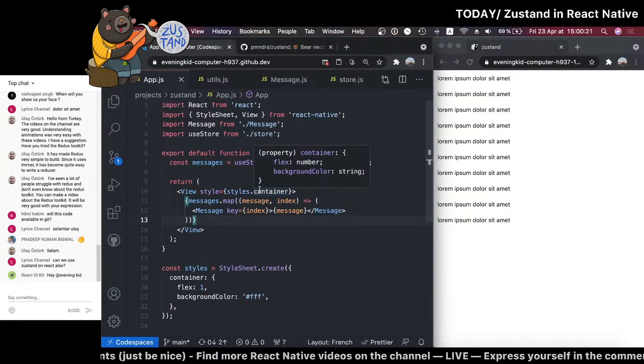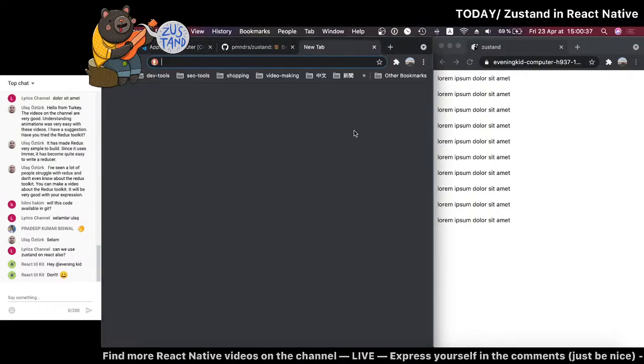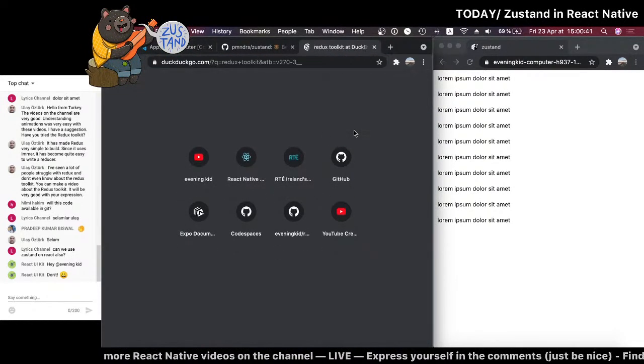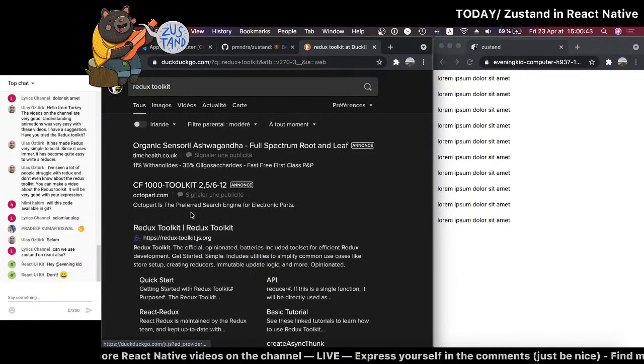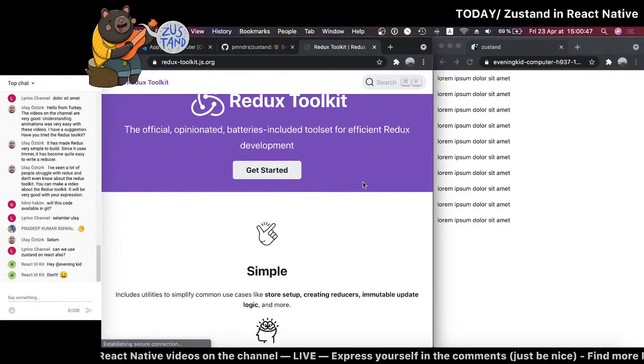I have a suggestion. Have you tried the Redux Toolkit? You're right. This is something a friend of mine shared with me. And yes, it looks much simpler. When I realized there was a toolkit for Redux, so for anyone who doesn't know, let's check this out. I was really wondering, why is everyone starting their own library?